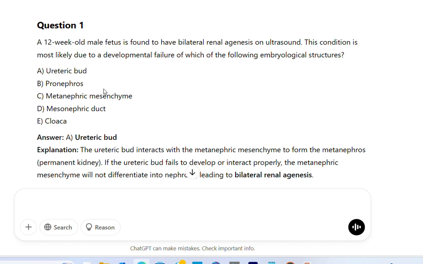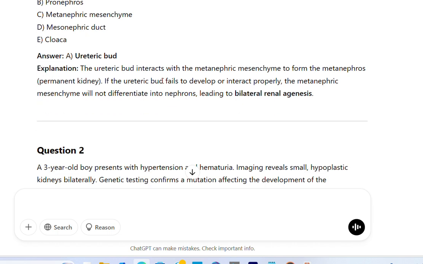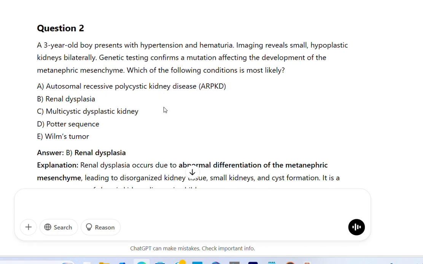Explanation. The ureteric bud interacts with the metanephric mesenchyme to form the metanephros, the permanent kidney. If the ureteric bud fails to develop or interact properly, the metanephric mesenchyme will not differentiate into nephrons, leading to bilateral renal agenesis.